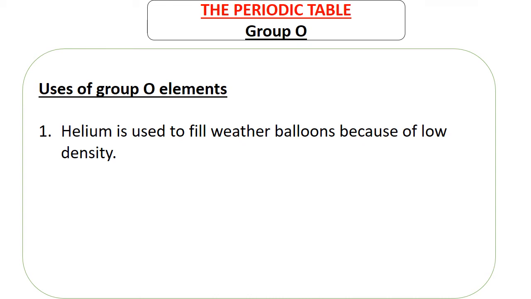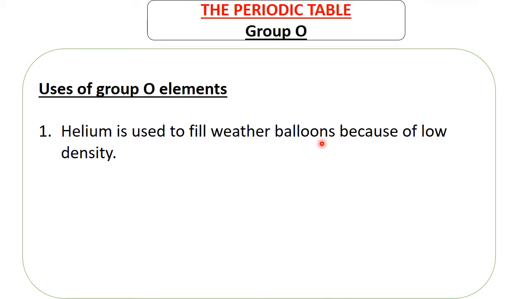Helium is at the top of the group, and therefore it is the lightest of them. Because of that, weather balloons filled with helium are light, and since they are light, they float up on top of all denser gases.